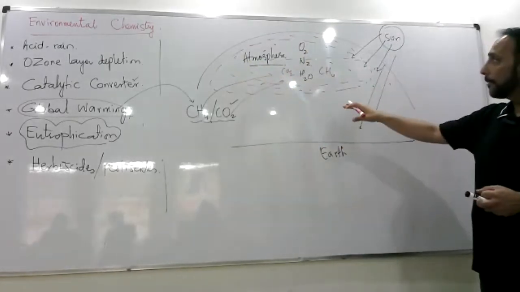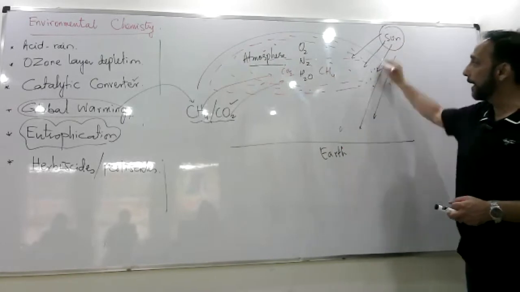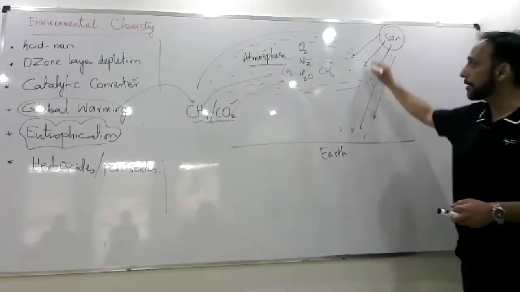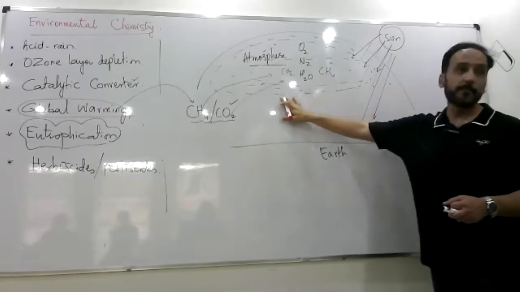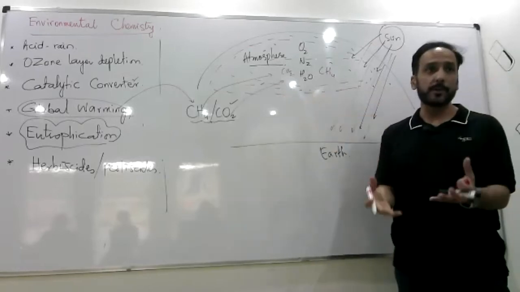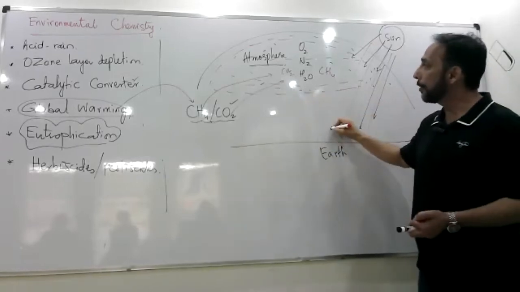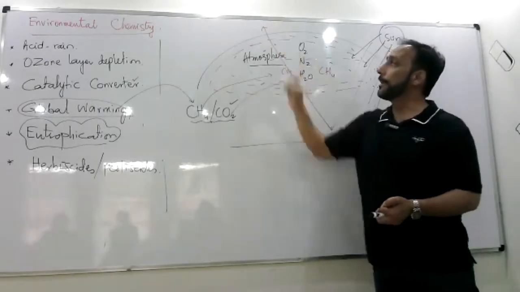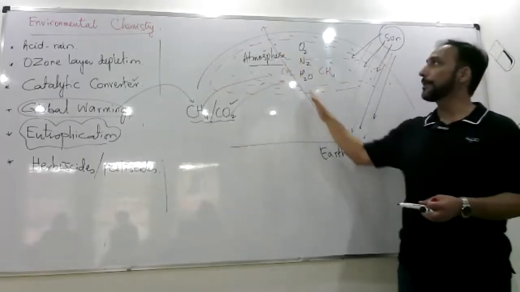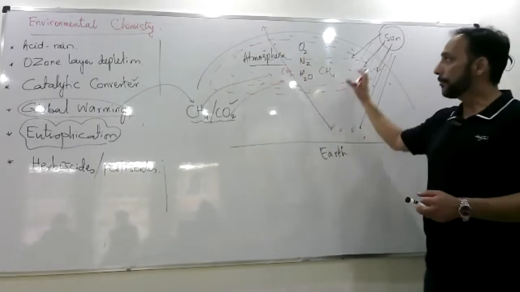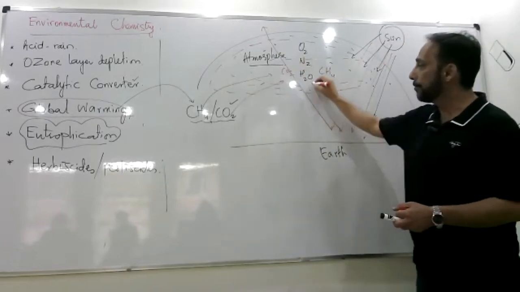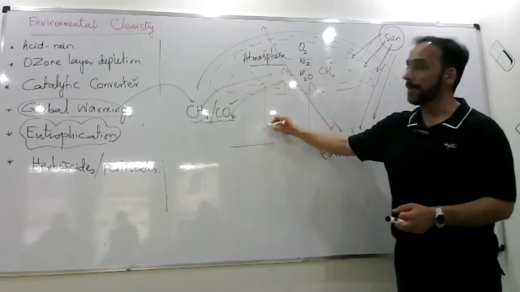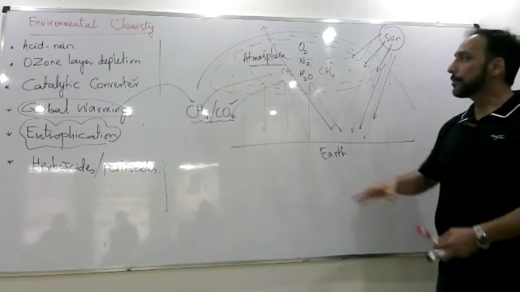So the sun rays would enter the atmosphere, but because this atmosphere is much dense or thick now, these sun rays cannot bounce out of the atmosphere. They cannot escape. So because the atmosphere is dense, these sun rays keep bouncing back on the surface of Earth again and again.